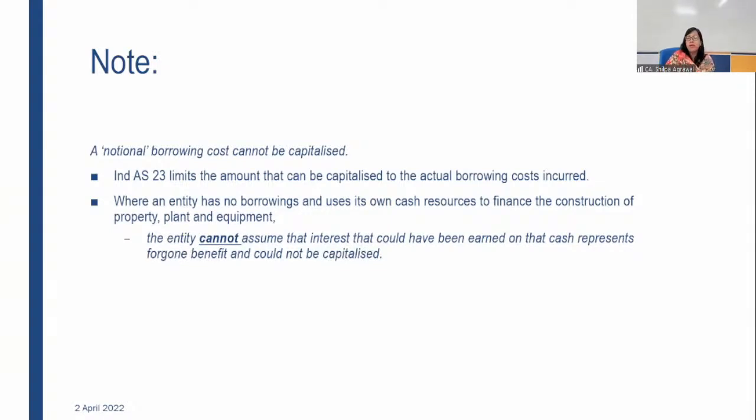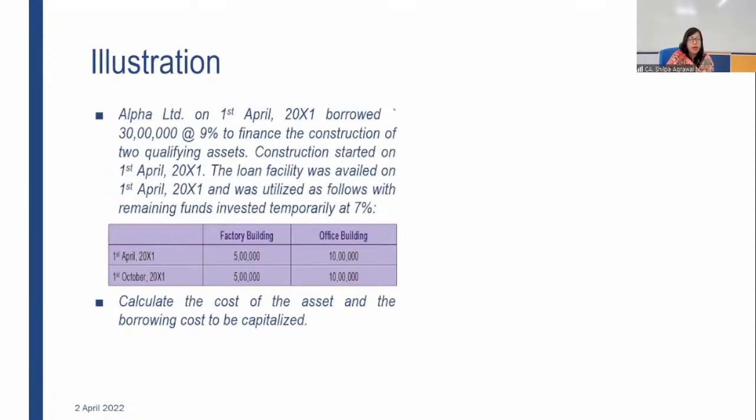Okay, now two things which we already covered: any notional interest will not be capitalized, actual incurred will be capitalized, and actual borrowing cost incurred may be equal to the paid amount or may not be equal to the paid amount. That you have to check based on the scenario. In case of Ind AS 109, there is a possibility that it will be different from what you are paying. In case of your lease liability, there will be an incurred amount, maybe there is no paid amount. So there are different cases. Now let us move on with one illustration on specific borrowing, then we'll discuss the general borrowing.